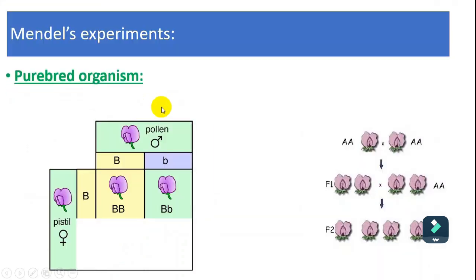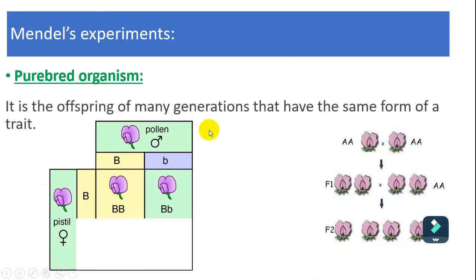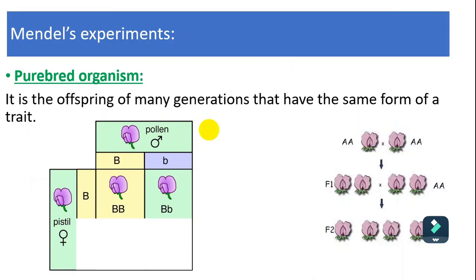Next one we have to understand is purebred organism. What is meant by purebred organism? It is the offspring of many generations that have the same form of trait. For example, when we say this one is yellow and this one is green, this means that the trait of the yellow is a pure trait, meaning it doesn't have any other trait attached to it.